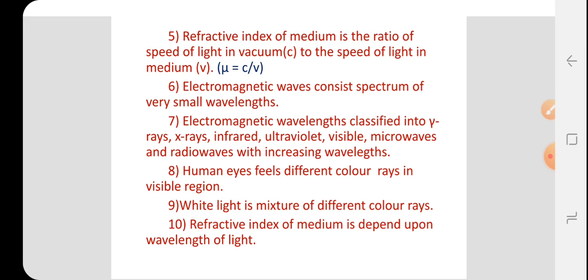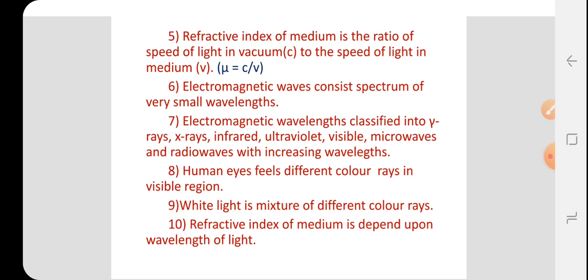Violet has the least wavelength and red has the greatest wavelength. The visible region sensible to human eyes ranges from red color to violet color, that is, from 400 nanometer to 700 nanometer.